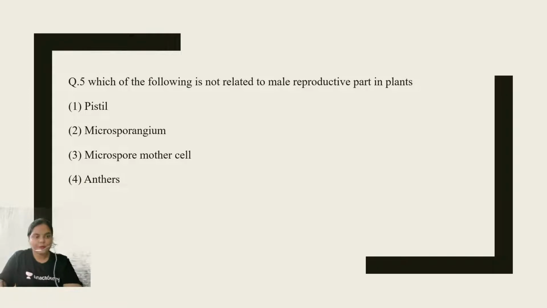Next question, question number 5. Which of the following is not related to the male reproductive part in plants? Pistil, microsporangium, microspore mother cell, or anthers? So, the answer to question number 5.